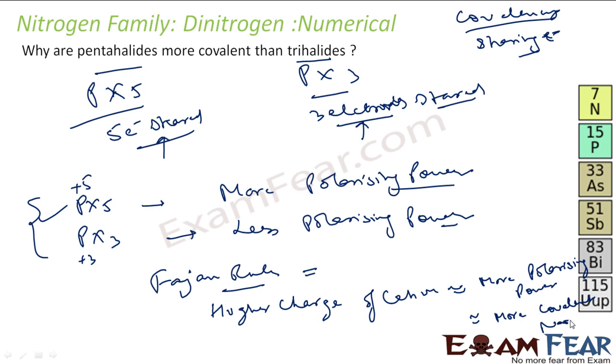So you can view this from two perspectives. One is you can say that more electrons shared, so more covalent nature, or you can say that this has +5 charge, this is +3, more higher charge on the cation, that implies more polarizing power, and more polarizing power implies more covalent nature. Fajan's rule.